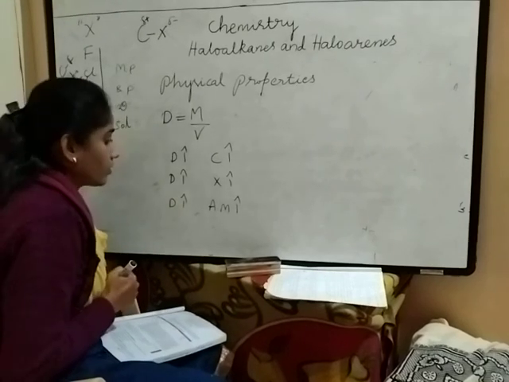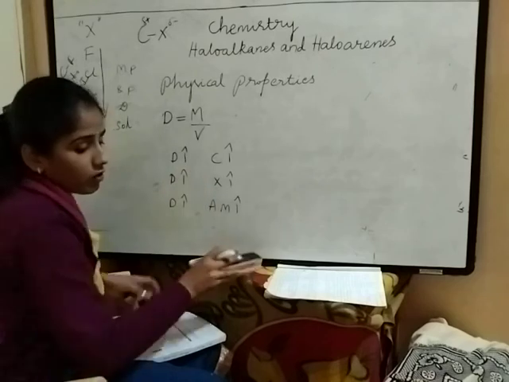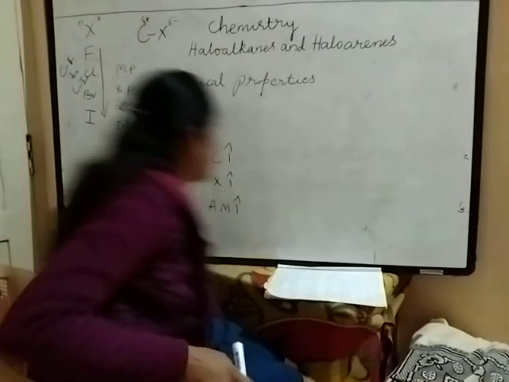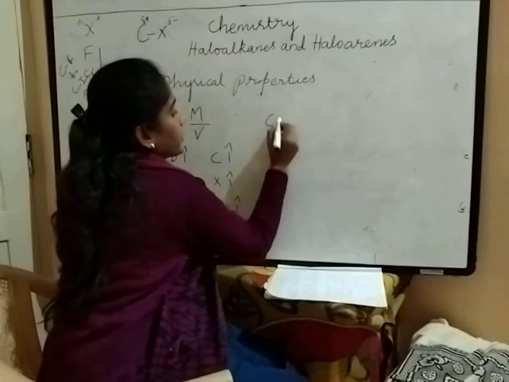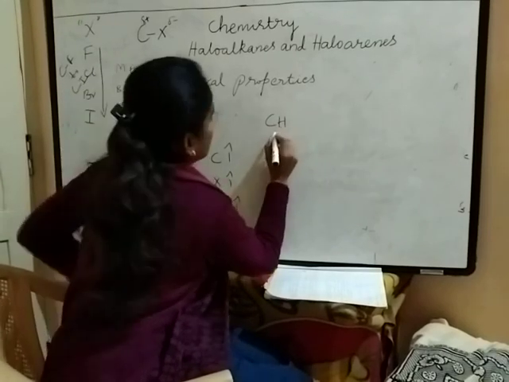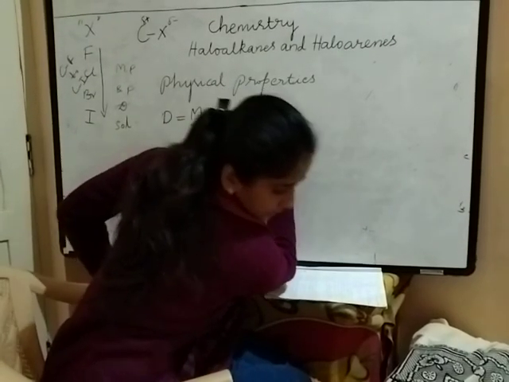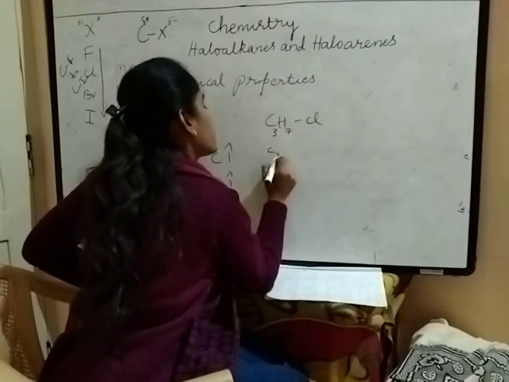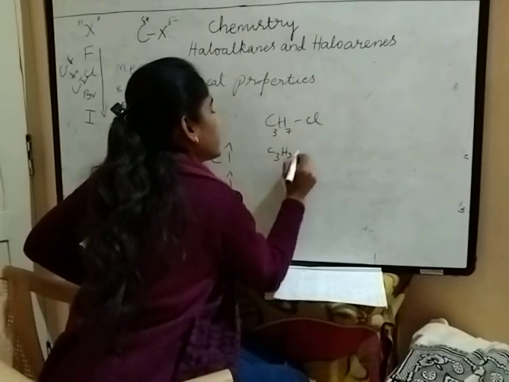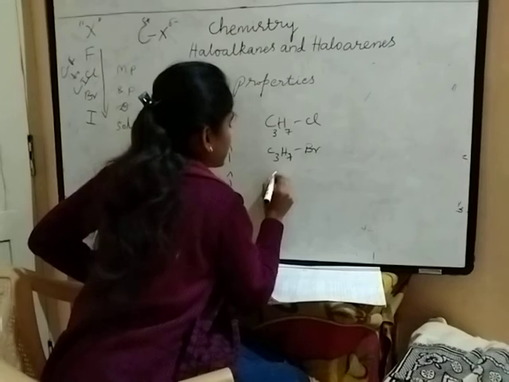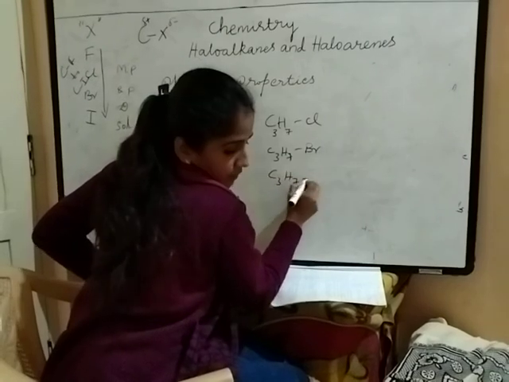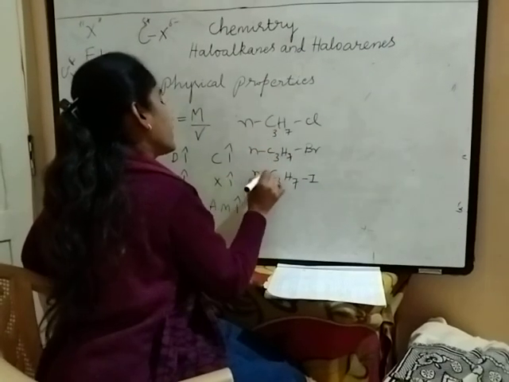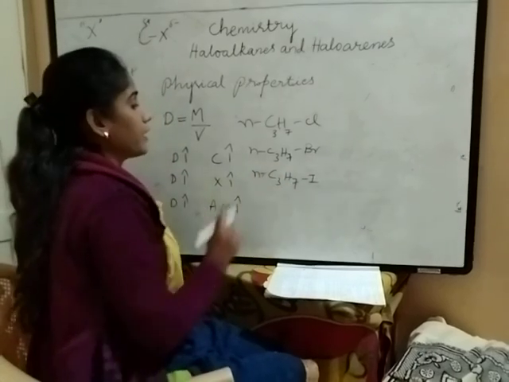So if they ask you to arrange the compounds according to density, if they give compounds, I will take an example from your textbook: C3H7Cl, C3H7Br, C3H7I. This is n-propyl.